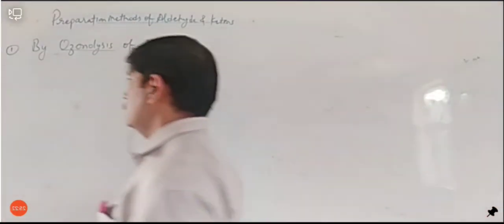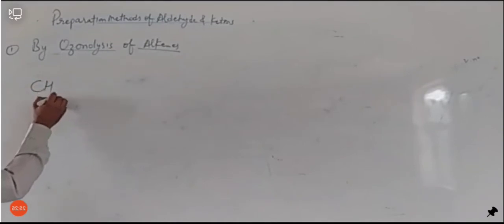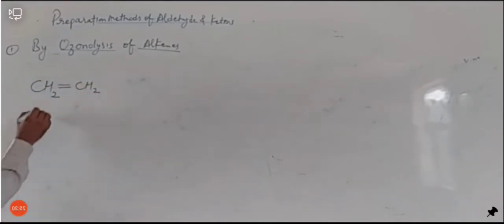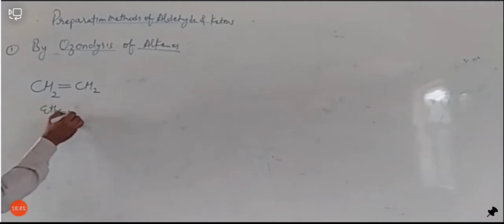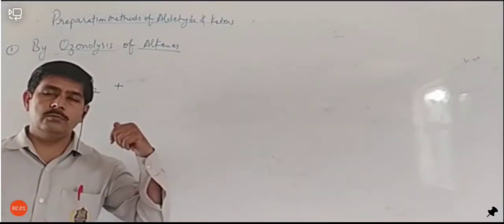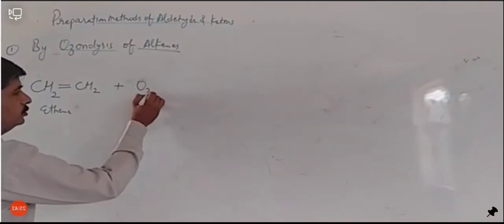Let's see. Suppose we have an alkene like this, CH2 double bond CH2. This is ethene. Ozonolysis means we react with ozone and ozone decomposes, then forms the desired product. तो यहाँ पर देखिए, we react it with ozone O3.